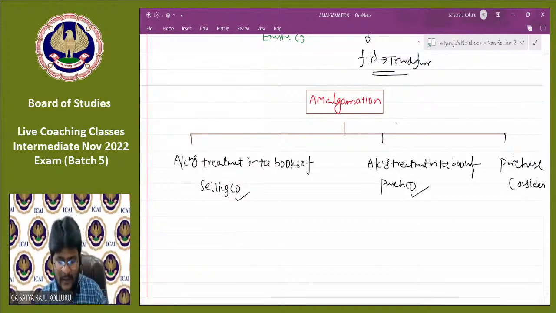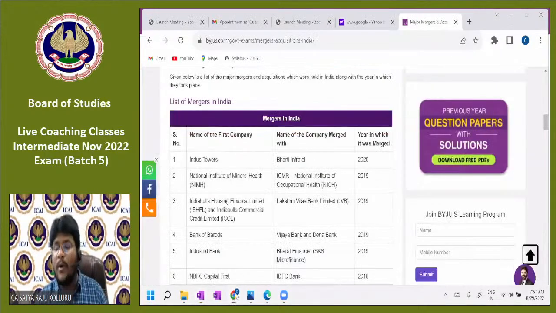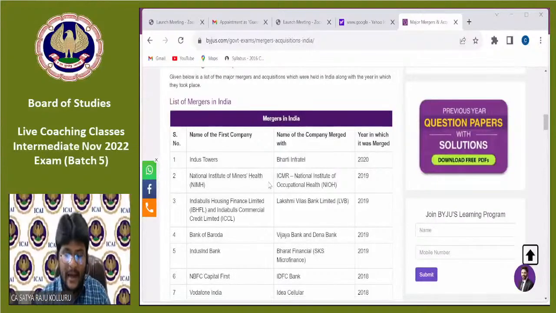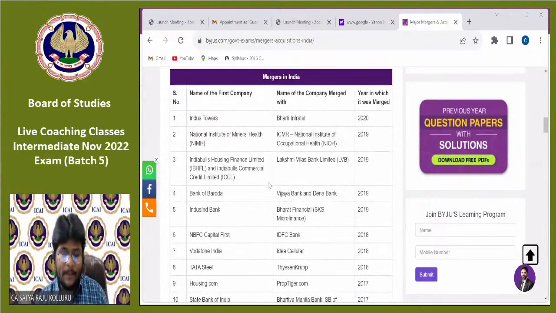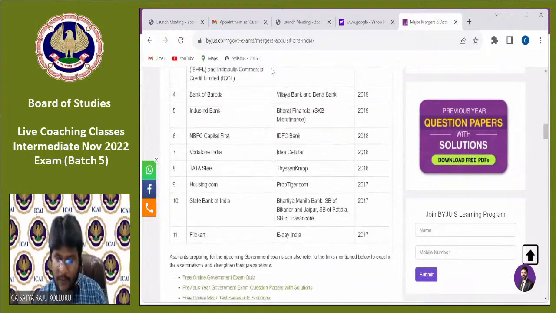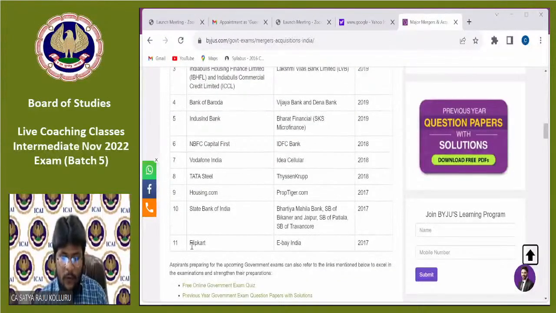And one more thing, guys, I want to show you the recent and popular amalgamations that happened in India. Please concentrate here, list of mergers in India. I'll come from here. If you can see the 11th one, Flipkart acquired eBay India. So eBay is also one of the e-commerce organizations, which was ultimately acquired by Flipkart.